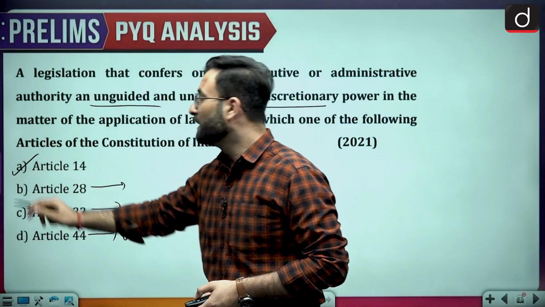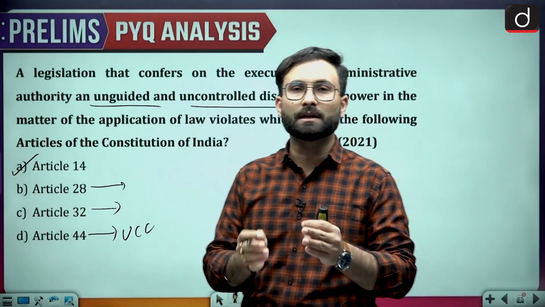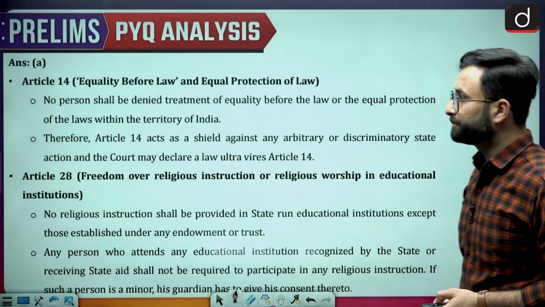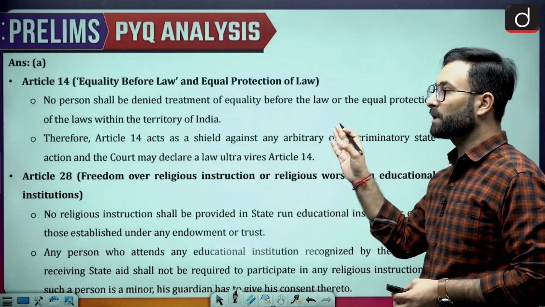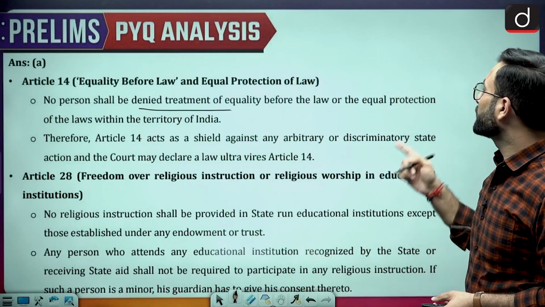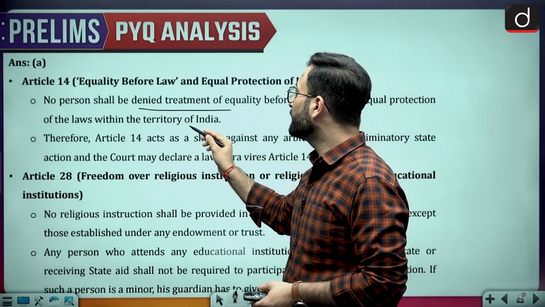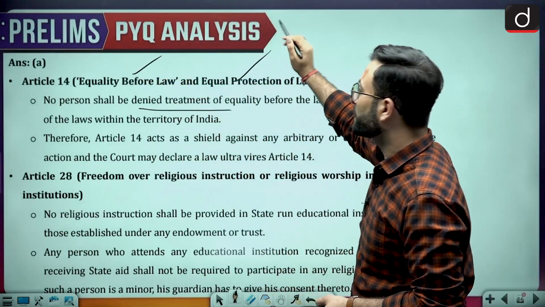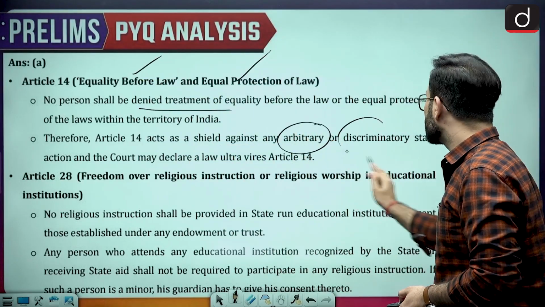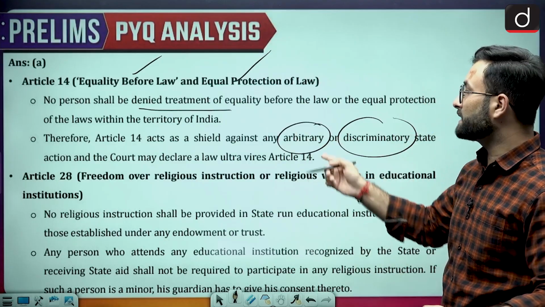So Article 14, that is option A, the right to equality. That is talking about how there should not be any privileges or discretionary power given to someone. So equality before law and the equal protection of law. No person shall be denied equality before the law or the equal protection of law within the territory of India. Therefore, Article 14 acts as a shield against any kind of arbitrary or discretionary state action, and a court may declare a law ultra vires if it is against Article 14.